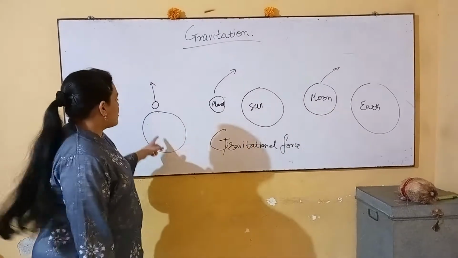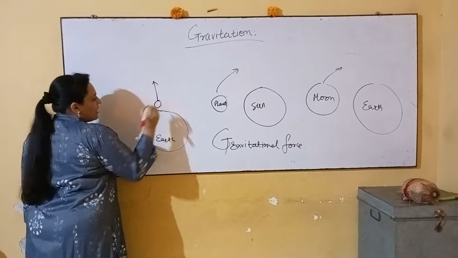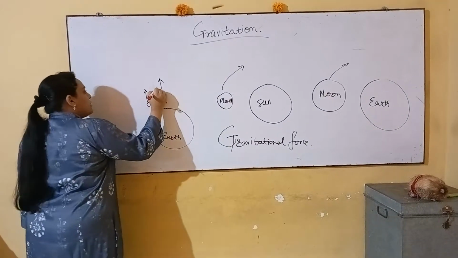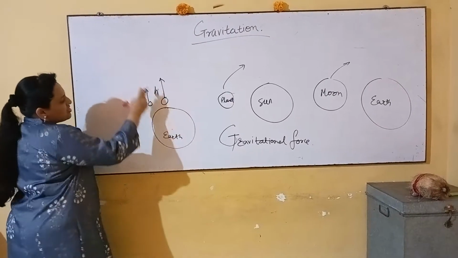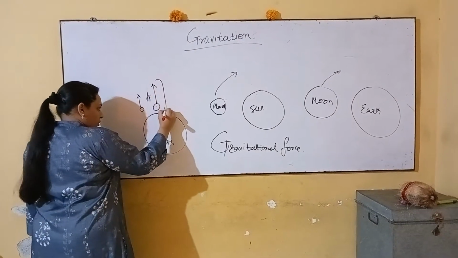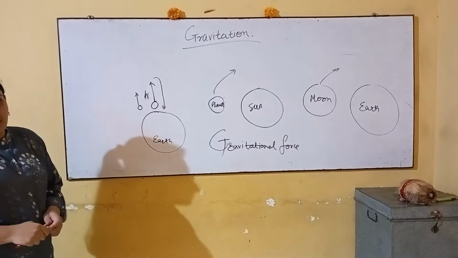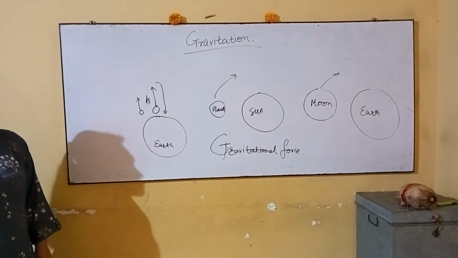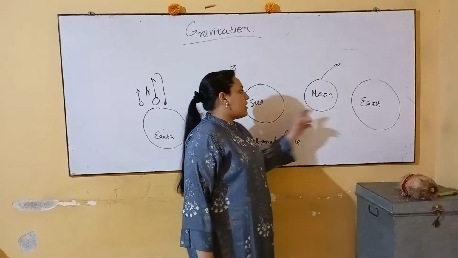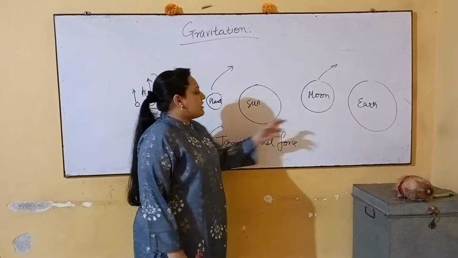So, how does the gravitational force act in this case? Here Earth exerts a force of attraction towards the center of the ball. When the ball tries to move away from the Earth after reaching a height of h, the Earth starts attracting the ball, and due to the mutual attraction of Earth and the ball, it falls down on the Earth. Gravitational force tends to make a body move towards itself, because a lighter body will always move towards the heavier one. In the case of the movement of planets around the sun and satellites around the planet, there is also gravitational force. So we will further study how gravitational force acts in these two cases.